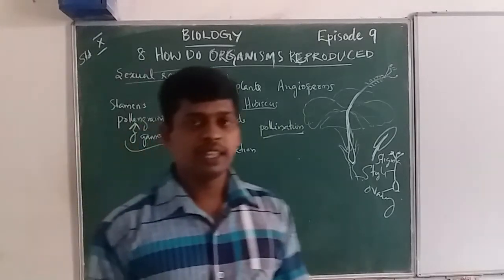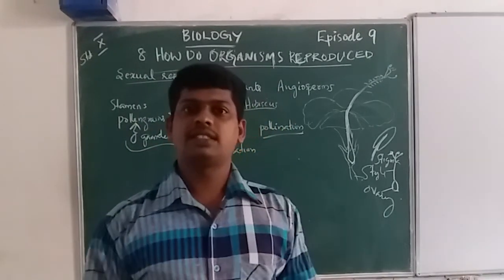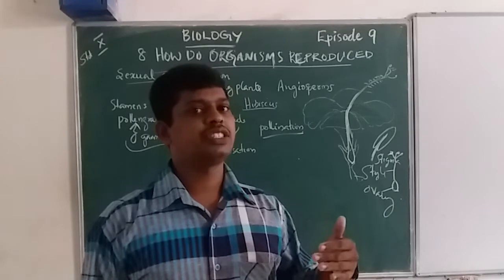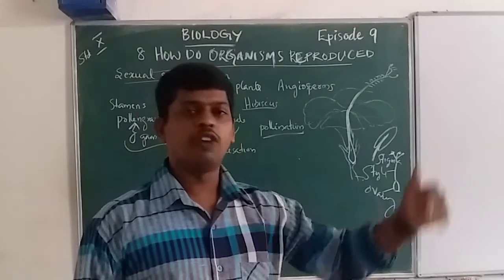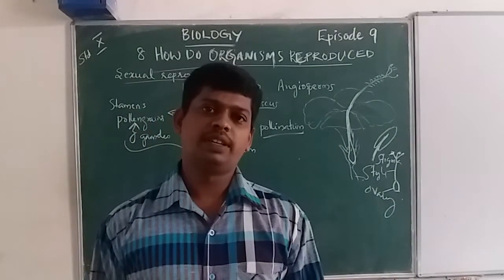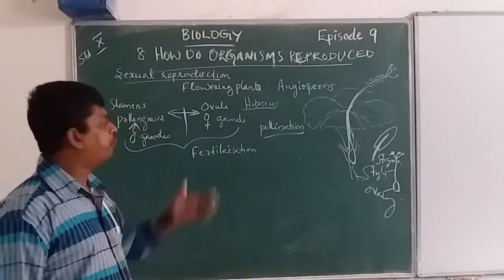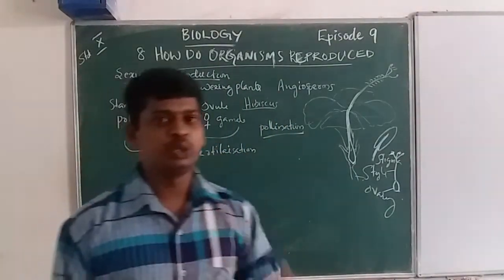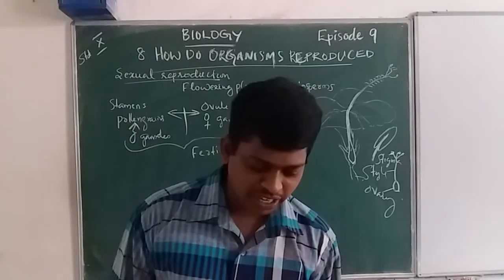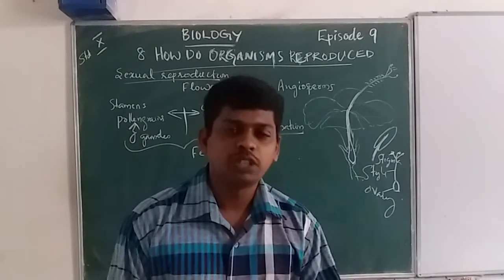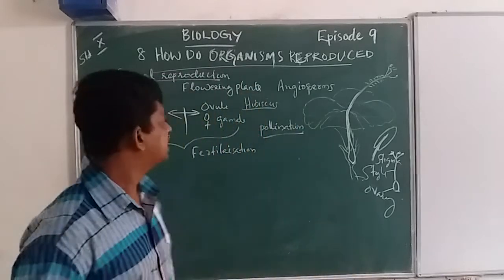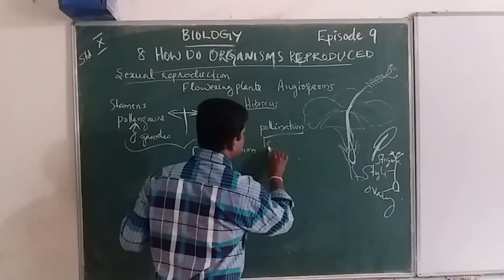Pollination means what? The pollen grains are attached to the stigma of the flower. That process is called pollination. Pollinations are mainly of two types. The two types of pollination are here: self-pollination